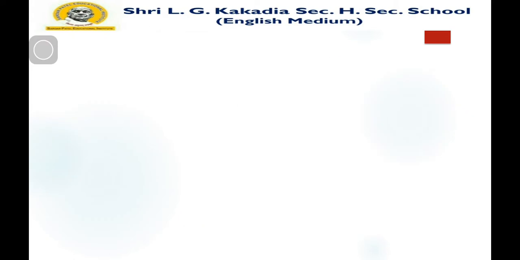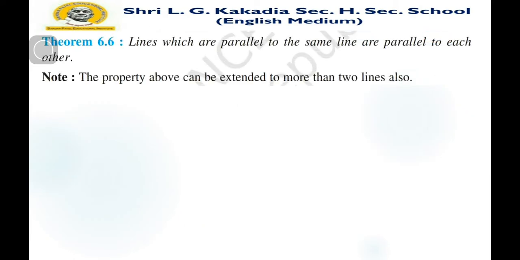Theorem 6.6: lines which are parallel to the same line are parallel to each other. The property above can be extended to more than two lines also. Theorem 6.6 says that lines which are parallel to the same line are parallel to each other. And if we take more than two lines in such a situation, then all the lines are parallel to each other.